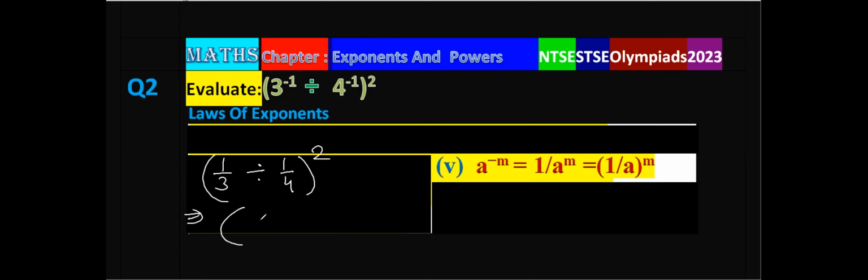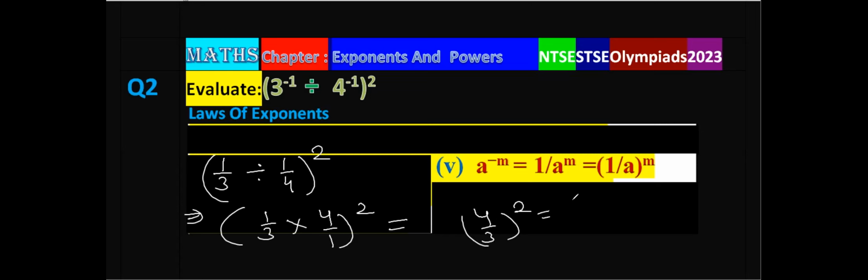So solve the bracket first. 1 by 3 into 4 power 1, that is 4 upon 3, whole power 2. So 4 upon 3 power 2, that is 16 upon 9. So on simplification, we get 16 upon 9 as the answer.